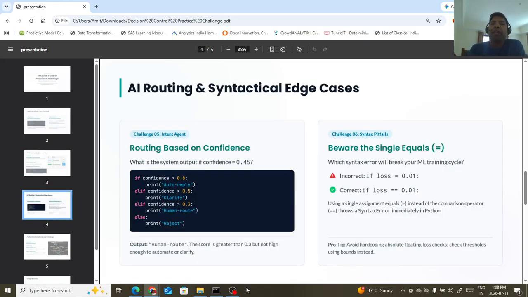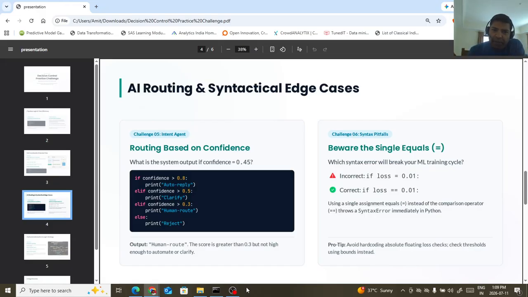Third is AI routine and syntactically edge cases, right? It's very interesting. Look at here. What is the system output if the confidence is 0.45? Correct? So confidence is, let's say, greater than 0.8, this is auto reply. Confidence is 0.5, then clarify.